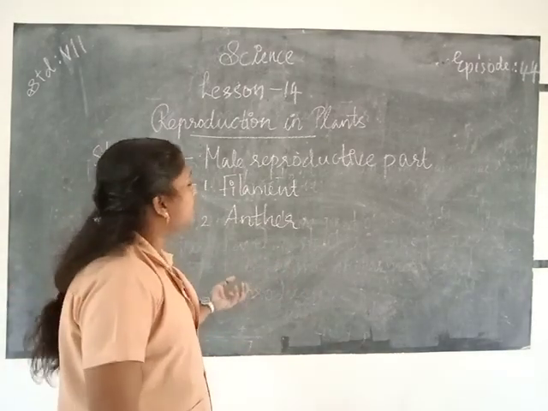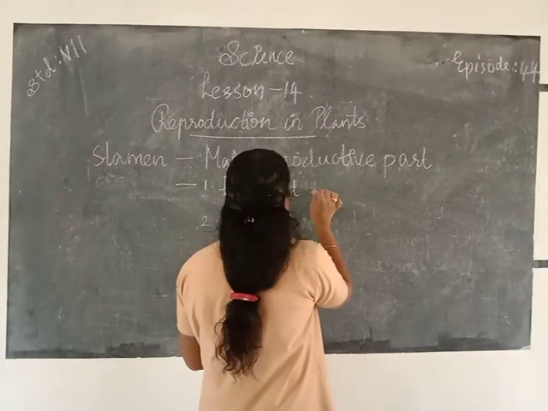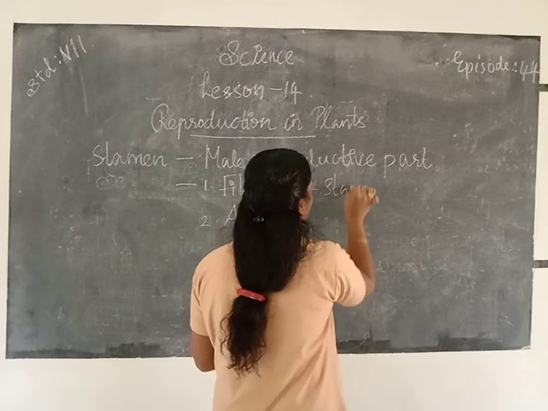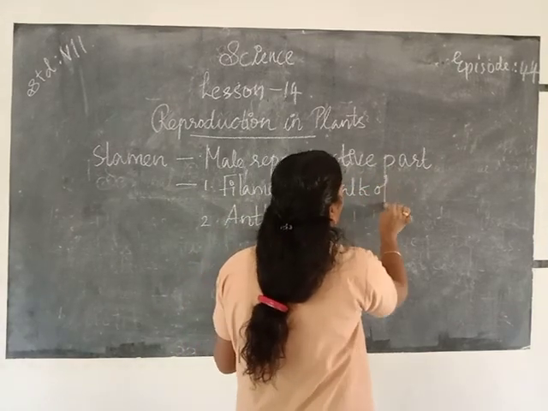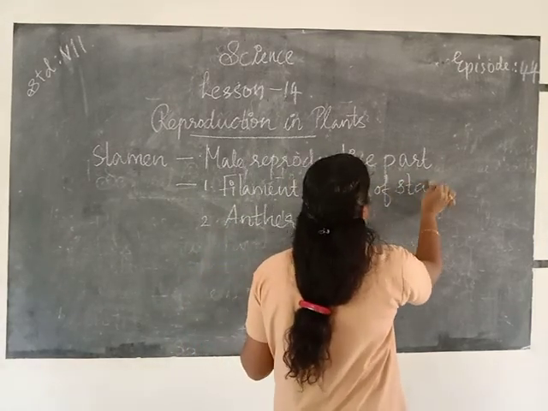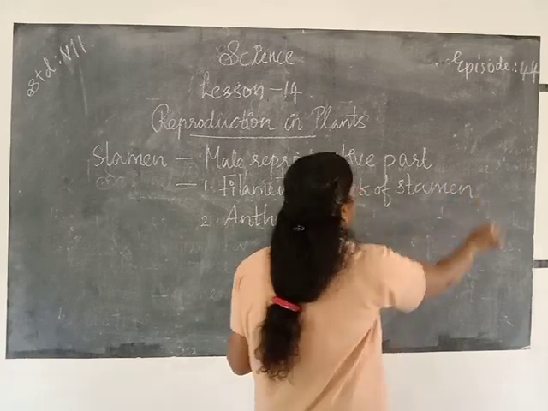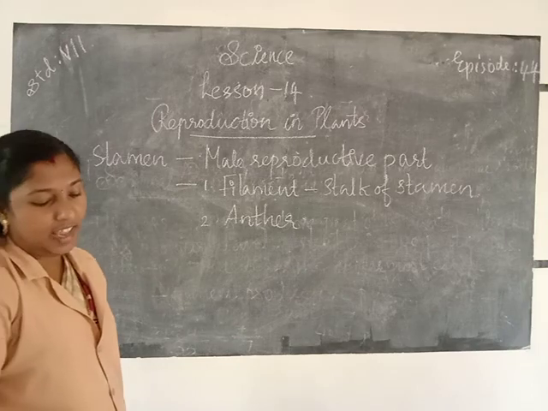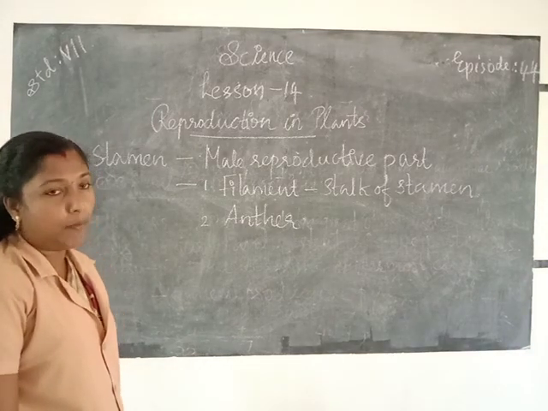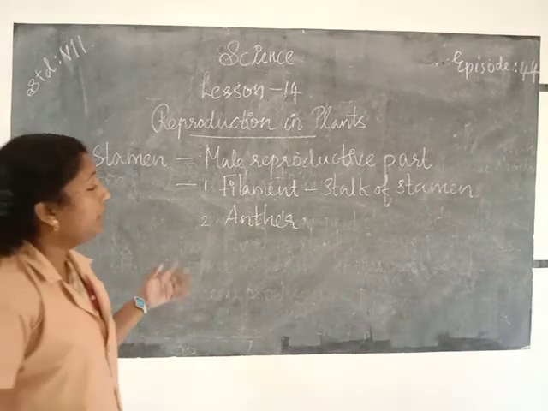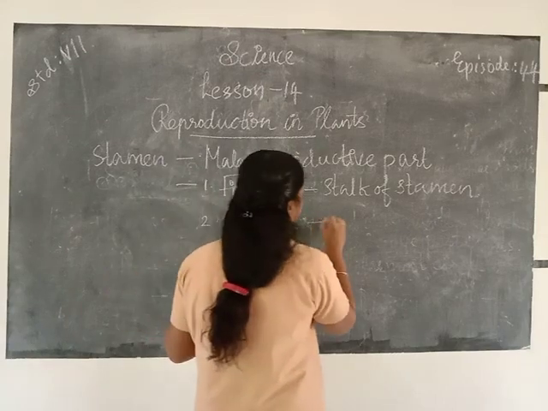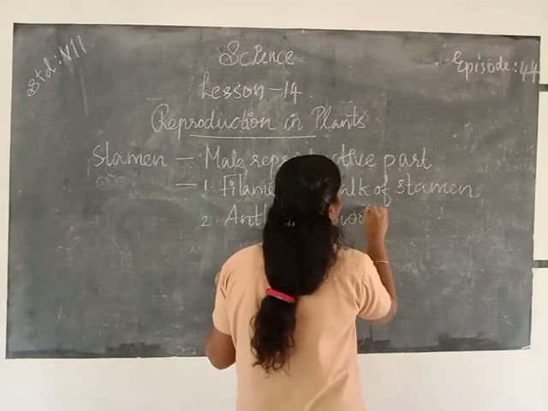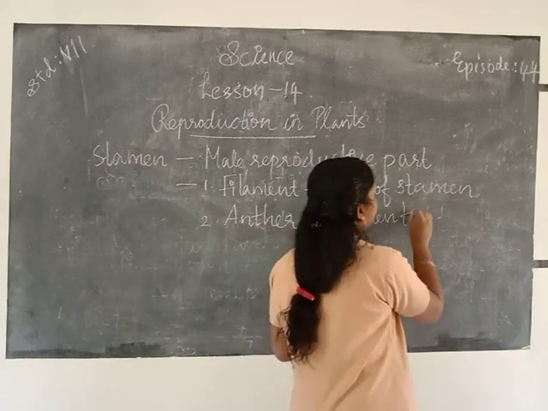The stalk of stamen is called a filament. Then anther is the swollen top of stamen.